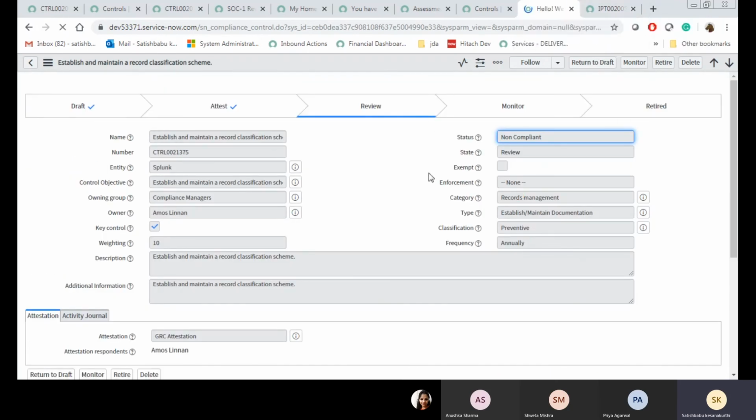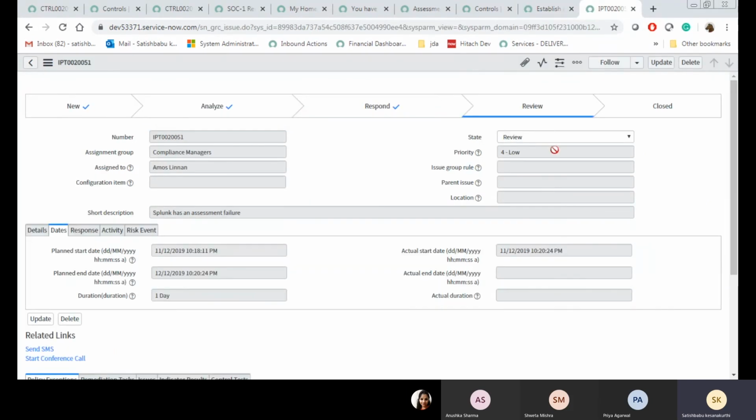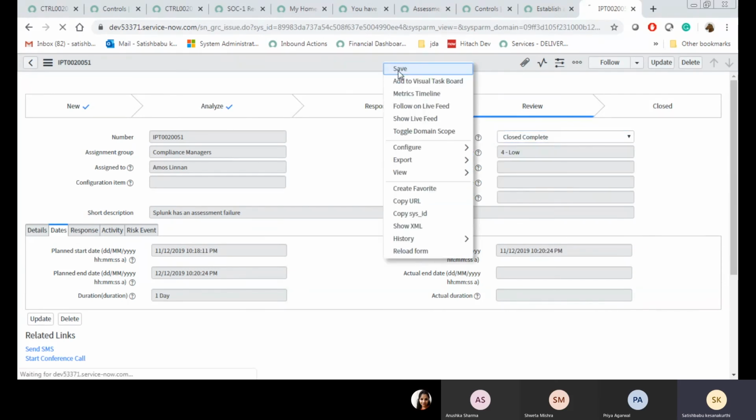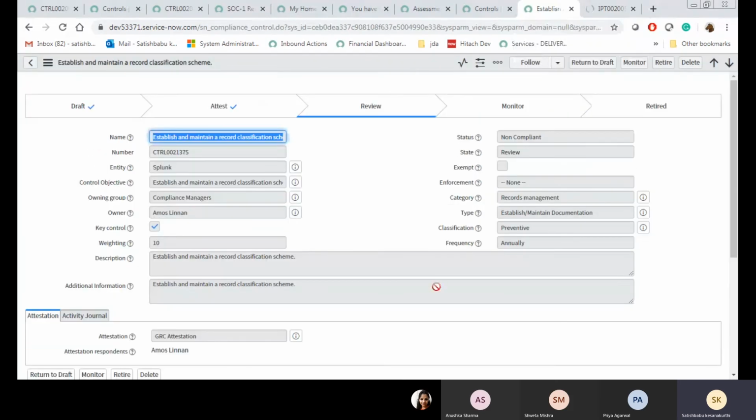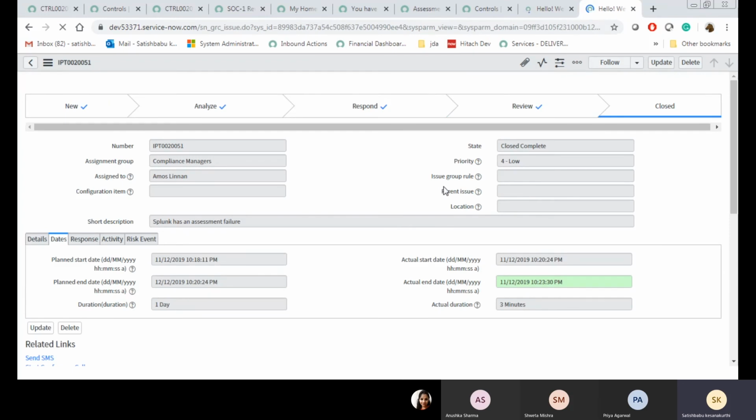There is no response in control. Now see, whenever I close this one, what is the response of control? There is no response. The issue got closed. Why? You accepted that risk, accepted that issue. Because of that accept option,